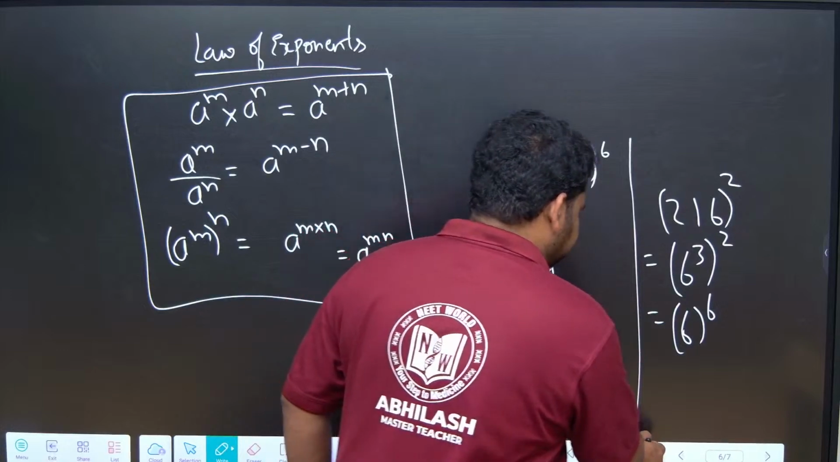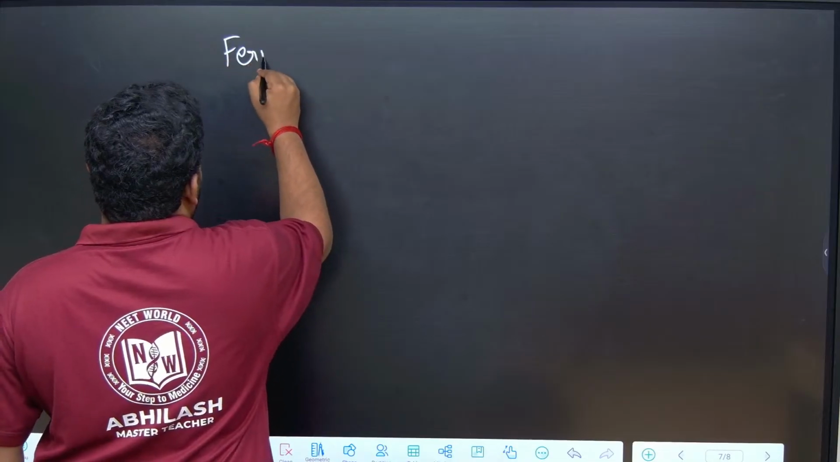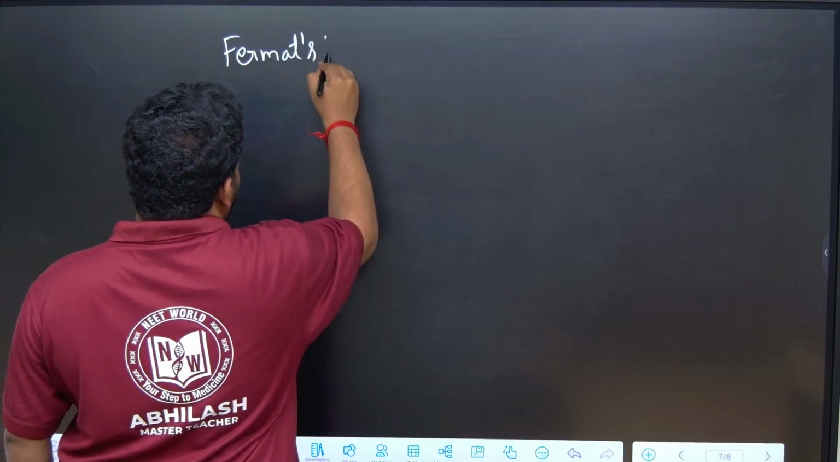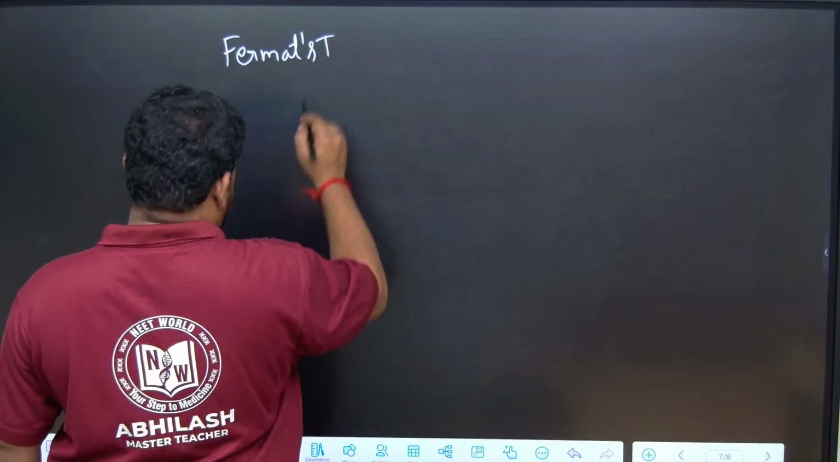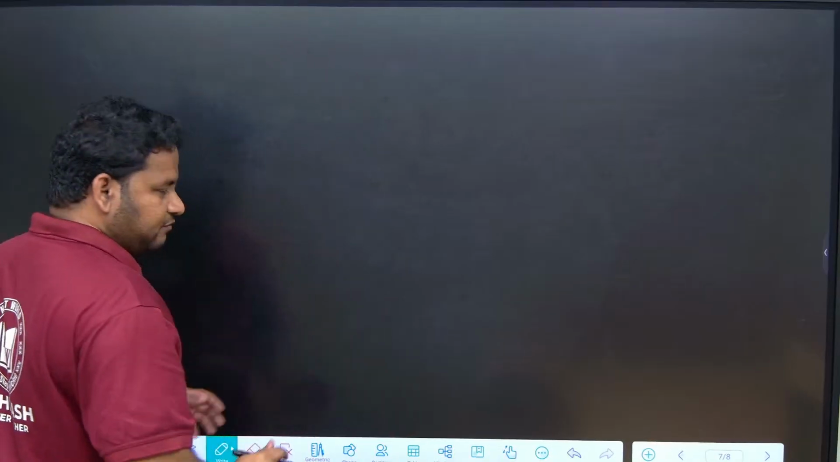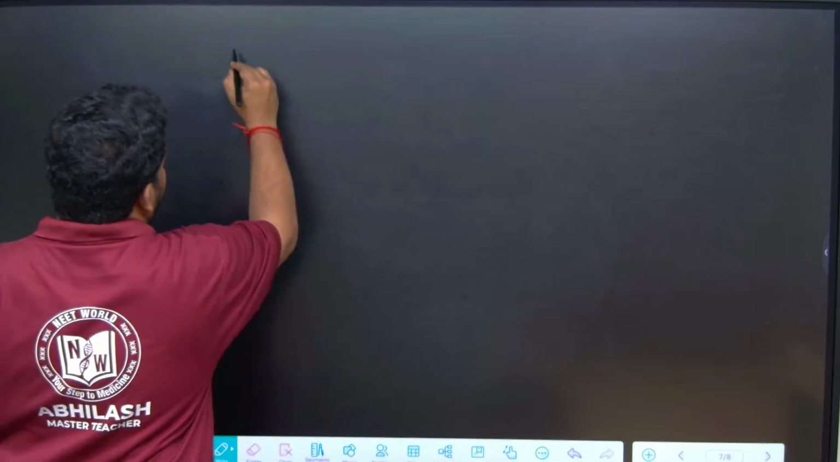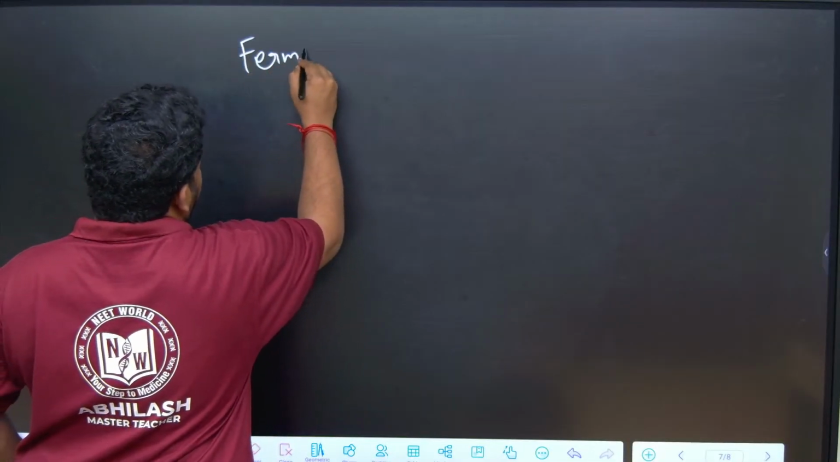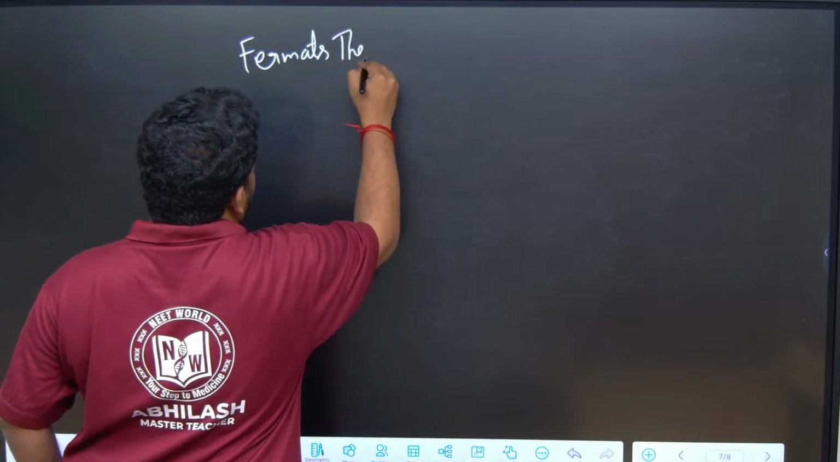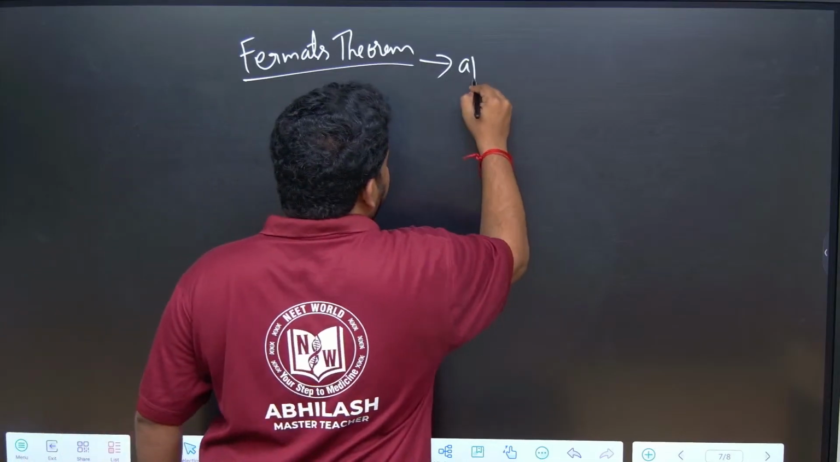Now let me go to Fermat's theorem directly. Fermat's theorem. This is a continuation of the remainder theorem only. A person named Fermat gave an important formula that helps us find the values. When is it applicable?